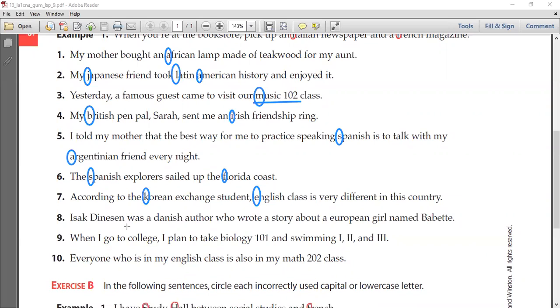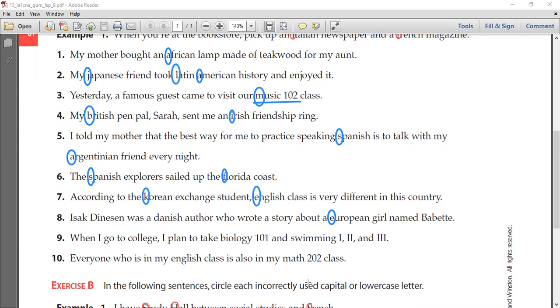European, the E should be capitalized. Can you please read the sentence? Isaac Wilson was a Danish author who wrote a story about a European girl named Babette. Okay. So tell me the words that need to be capitalized, please. European. The E in European. Bravo.